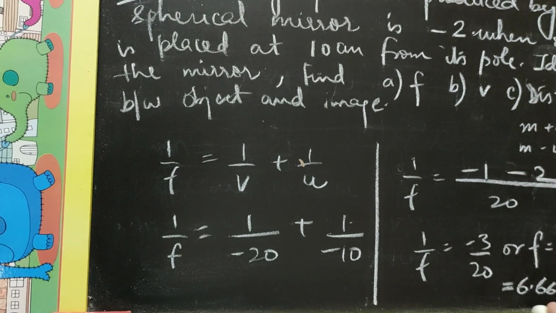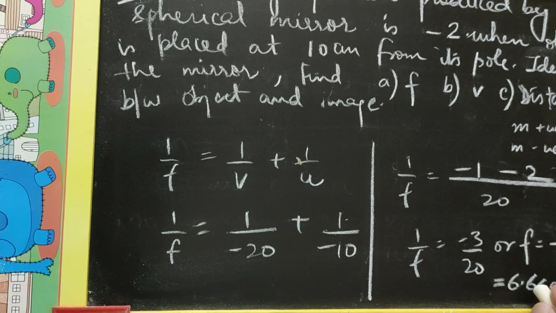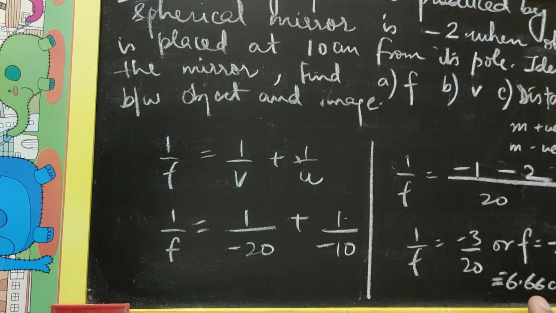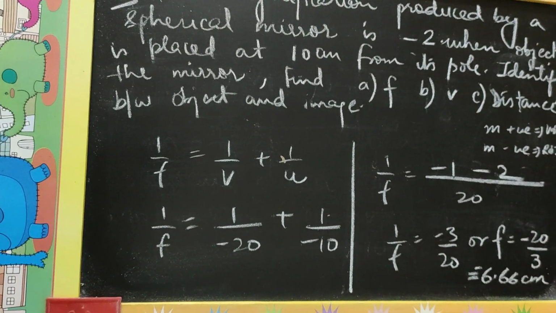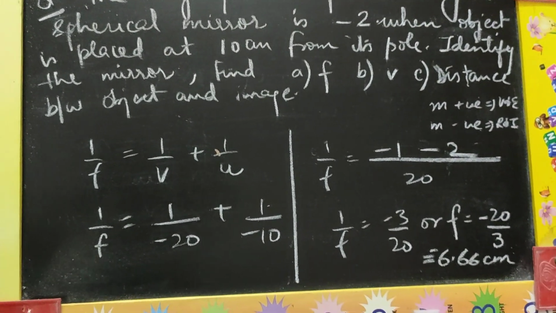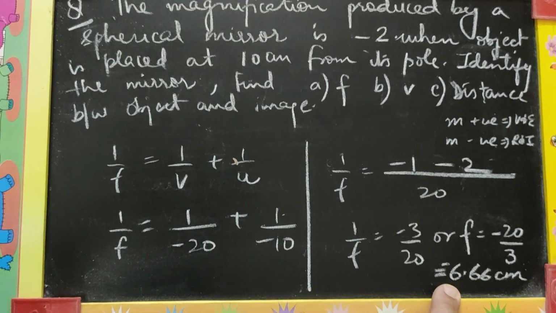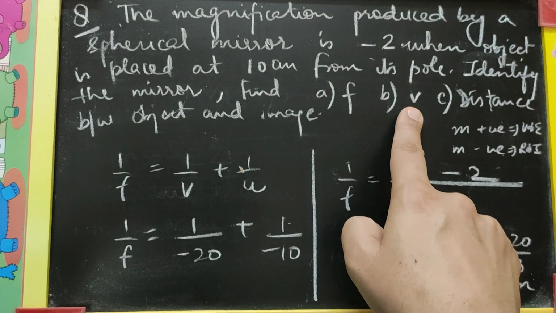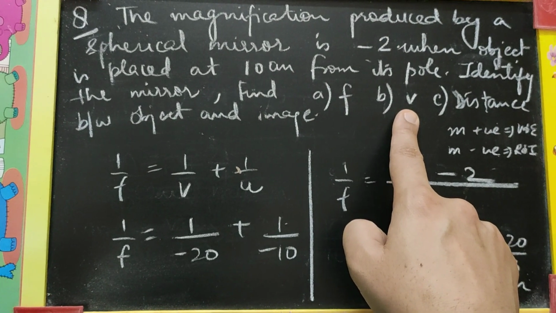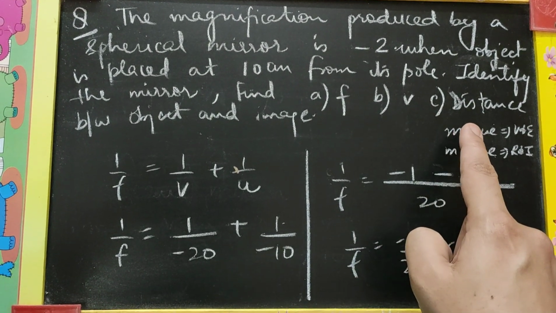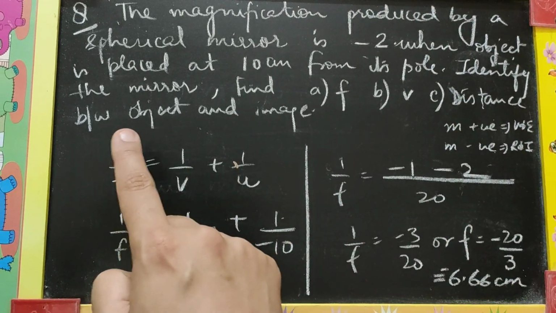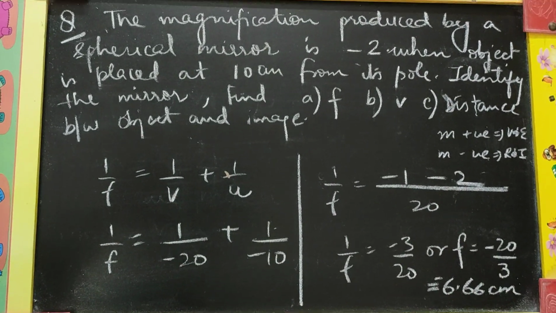or 6.66 centimeter. This is a non-terminating decimal. I leave it here. Negative 6.66 centimeters. So we have calculated focal length of the mirror, which is negative as expected. It's a concave mirror. And we have already calculated v as -20 centimeter. Now the last thing to be calculated is the distance between the object and the image.